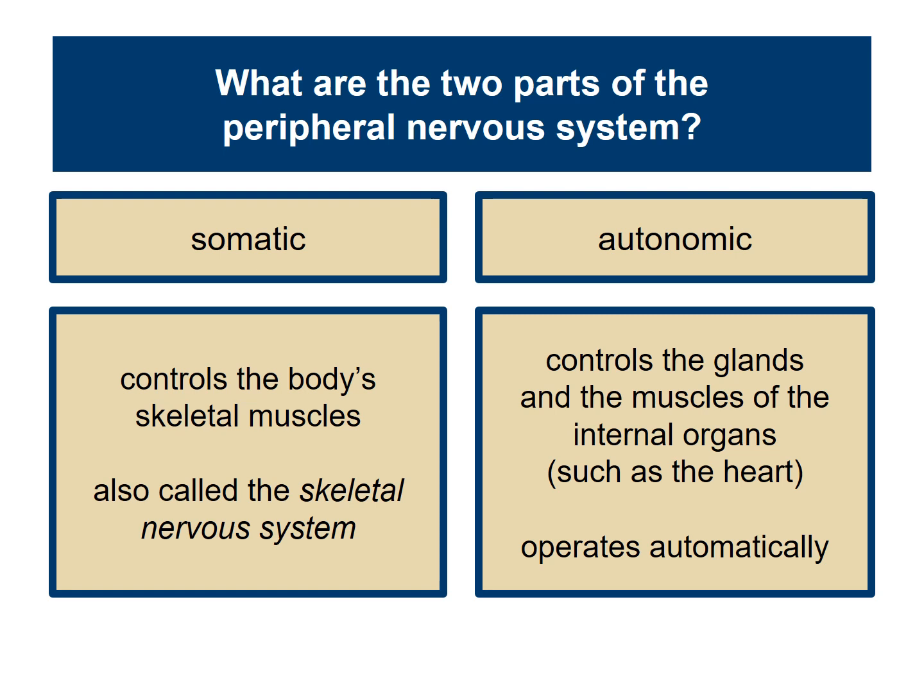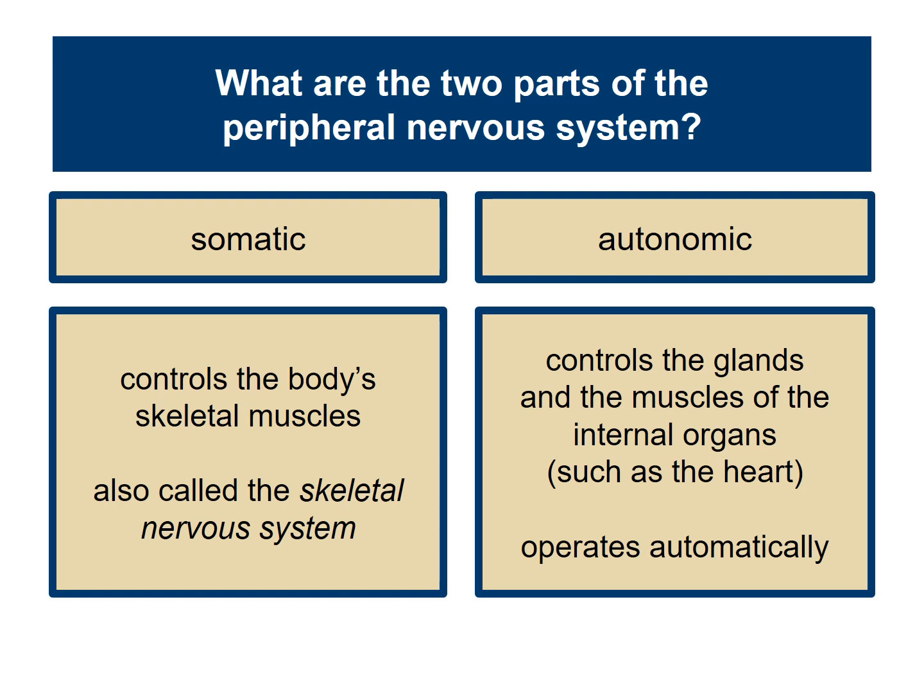So the two parts of the peripheral nervous system are the somatic and the autonomic. Remember, somatic means body, and the reason that it's called that is because it controls the body's skeletal muscles. It's also called the skeletal nervous system. The autonomic controls the glands and the muscles of the internal organs, such as the heart. And again, I said this earlier, but it operates automatically.